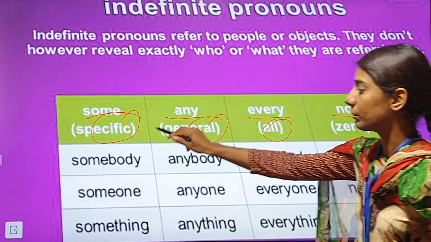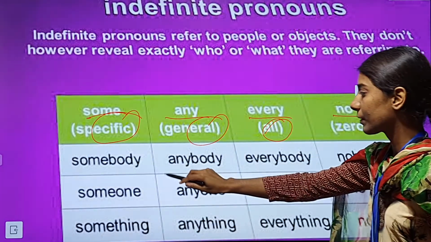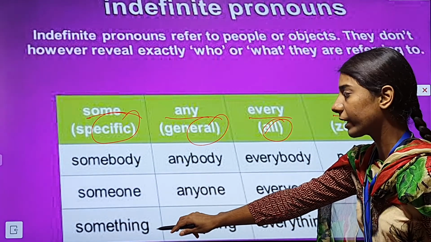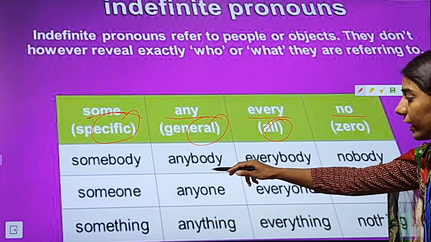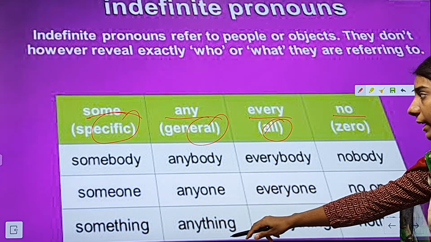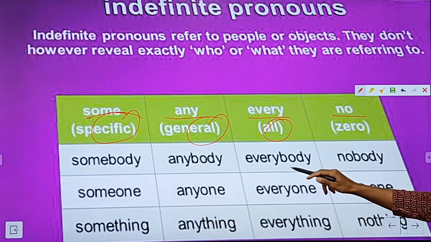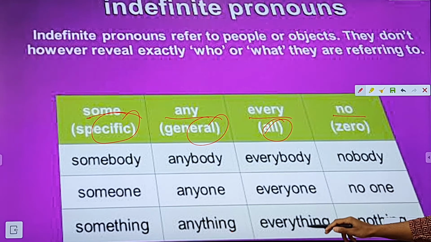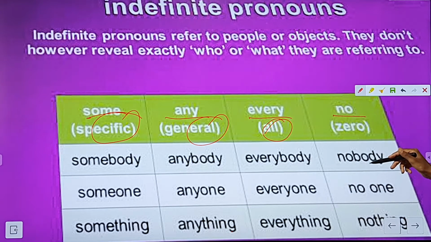So some, somebody, someone, something, any, anybody, anyone, anything, every, everybody, everyone, everything, nobody, no one, nothing. Okay. So these are the indefinite pronouns. In our live classes, we have learned how they are used and what their quantities are. Okay.